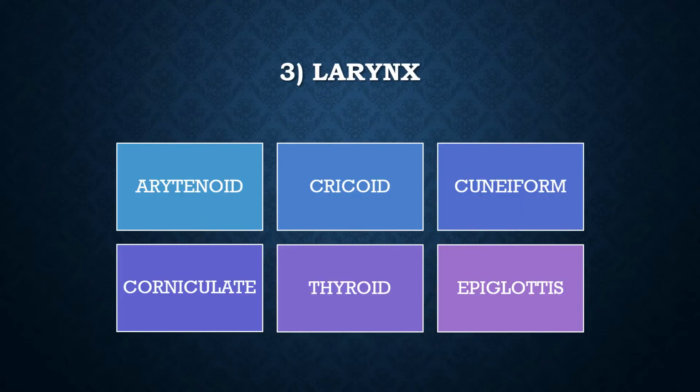The next one is larynx. It is commonly called as voice box. It is present between pharynx and tracheae. It contains vocal cords that produce sound. It is supported by 9 cartilages, namely arytenoid, cricoid, cuneiform, corniculate, thyroid, and epiglottis. Here, the thyroid enlarges and forms Adam's apple. It is more prominent in male.